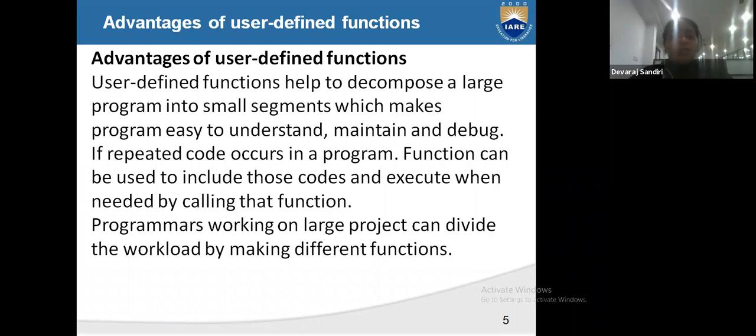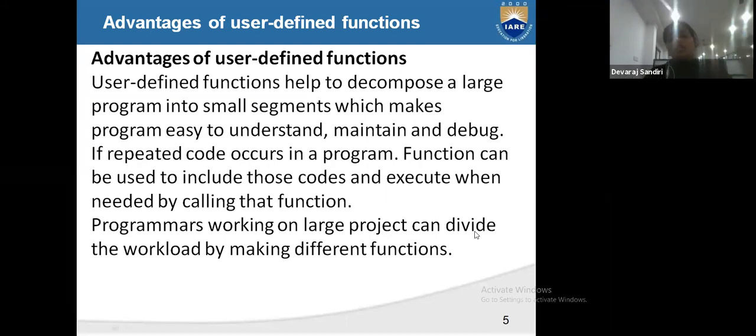It also makes it easy to maintain and debug, because whatever is required, that much only we can execute. If there is repeated code in the program, a function can include the code and we execute it by calling the function. When we call the function, it is reusable. We call only the function name, and there is no need to write all the code inside that function again.